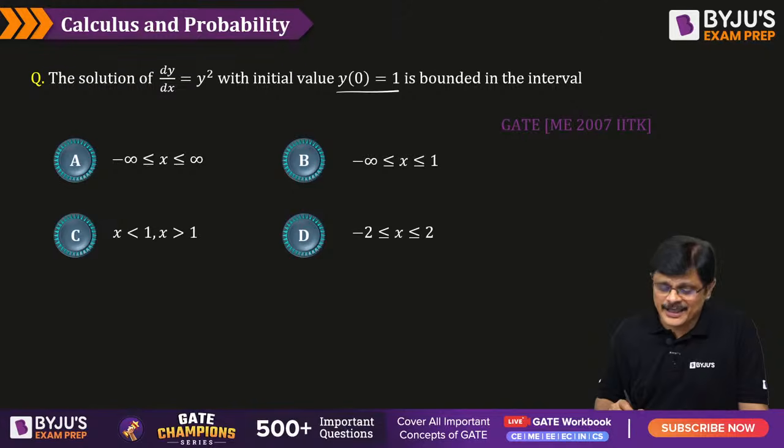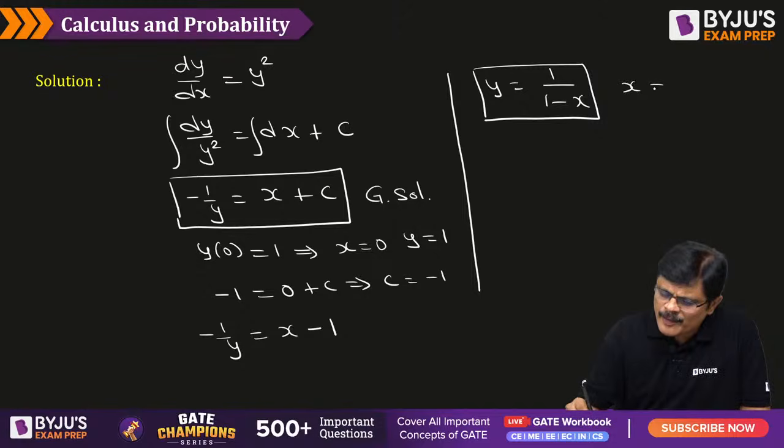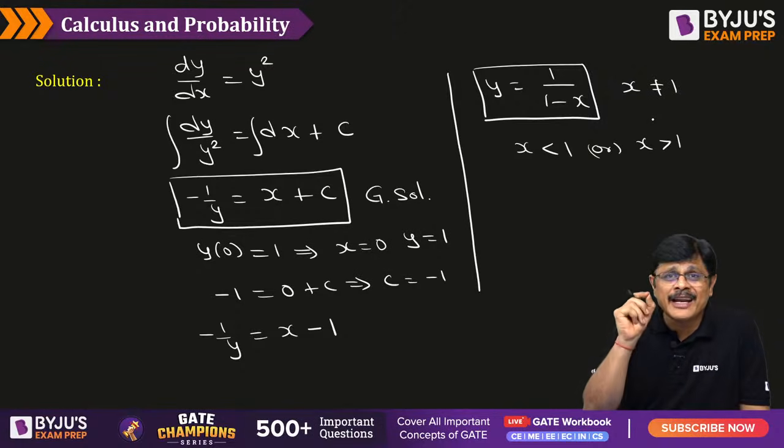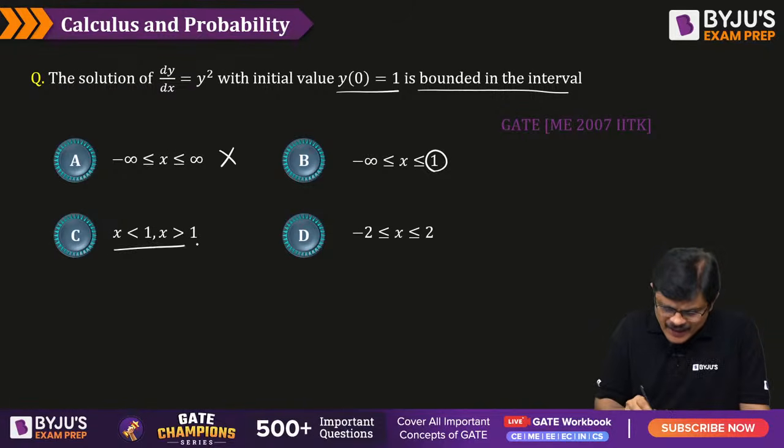But the interesting thing in this particular problem is where this particular solution is valid. That is the question, sir. He is asking where this particular solution is valid. See, obviously x should not be equal to 1. That means when x is less than 1, it is valid, or when x is greater than 1 also it is valid, but it is not valid when x is equal to 1. So minus infinity to plus infinity is wrong because x is equal to 1 is available in this particular interval. At x equal to 1, the solution is not defined. Even here 1 is included, that is wrong. Here if you observe, x less than 1 or x greater than 1 is the correct option for this problem, my dear friends.